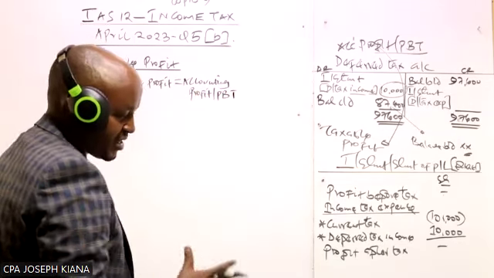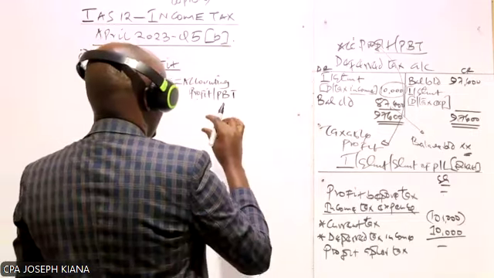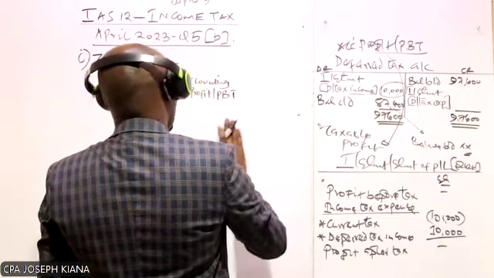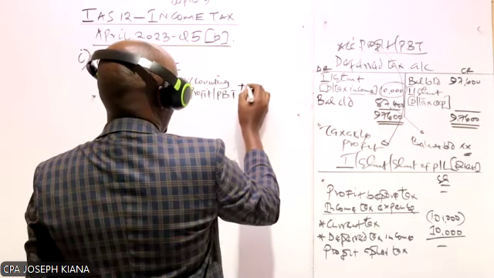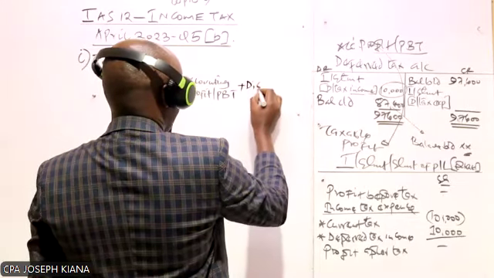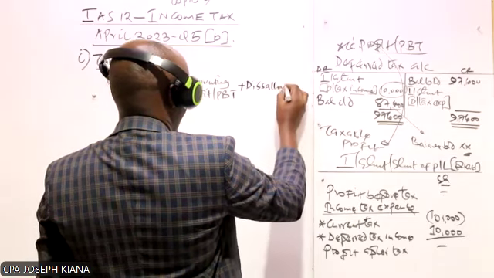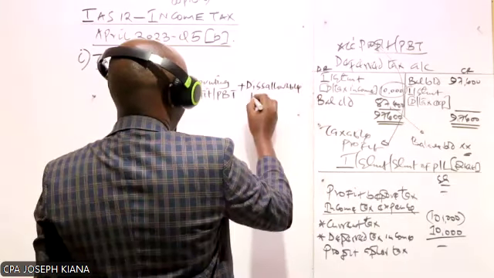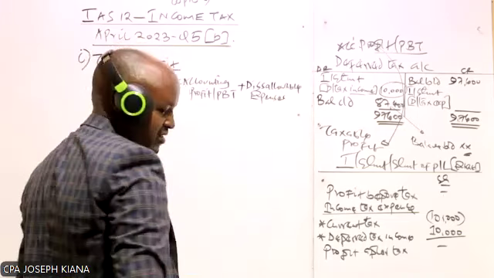So that's why I'm saying that question had a small error. That profit was supposed to be profit before tax, not after tax. Now, to this accounting profit or profit before tax, we add back the disallowable expenses which were deducted in arriving at this profit.